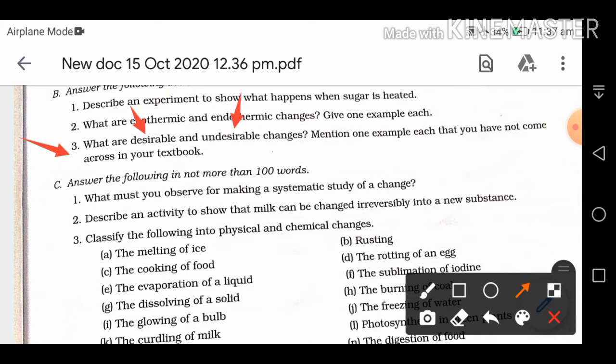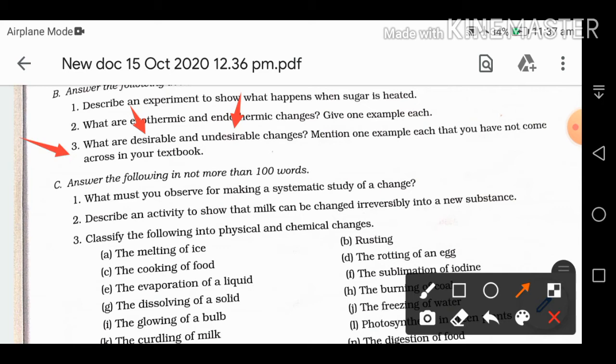So desirable change, when we make curd from the milk, it is a desirable change, it is a benefit for us, it gives us benefit. Undesirable change, like the corrosion or the rusting of iron, is an undesirable change. So it will not give us any benefit, that is why we call it undesirable change.